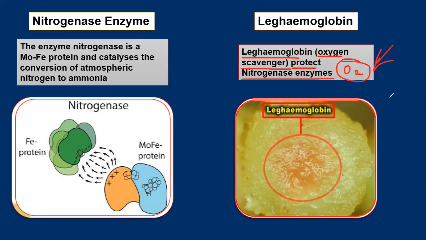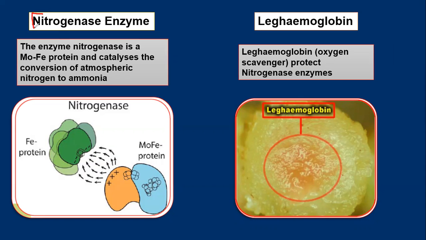Clear? Very important. So leg hemoglobin is actually a pigment, pink in color, present along the central portion or the matrix of the root nodules of the plants, that helps in protecting the nitrogenase enzyme from oxygen.